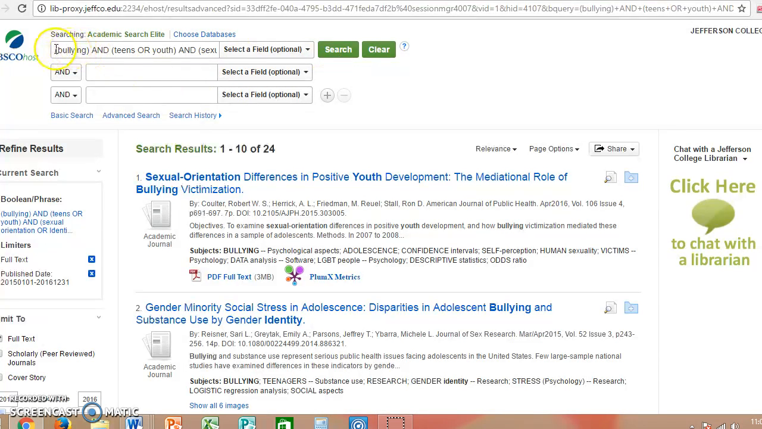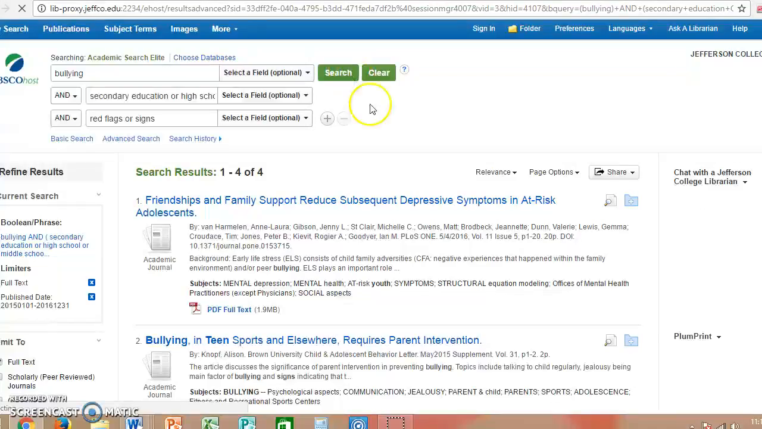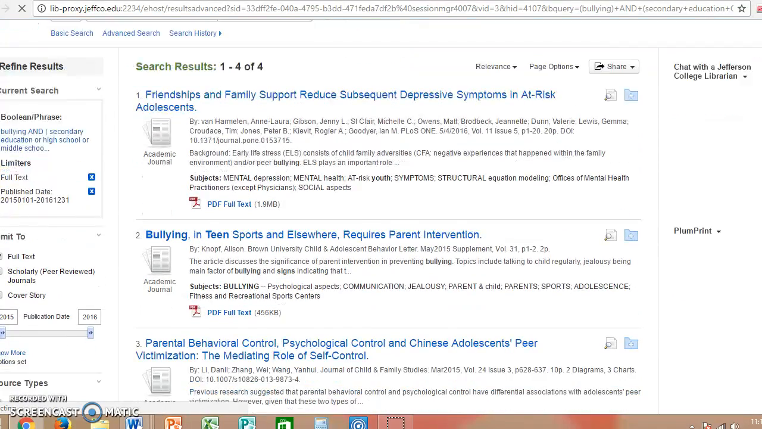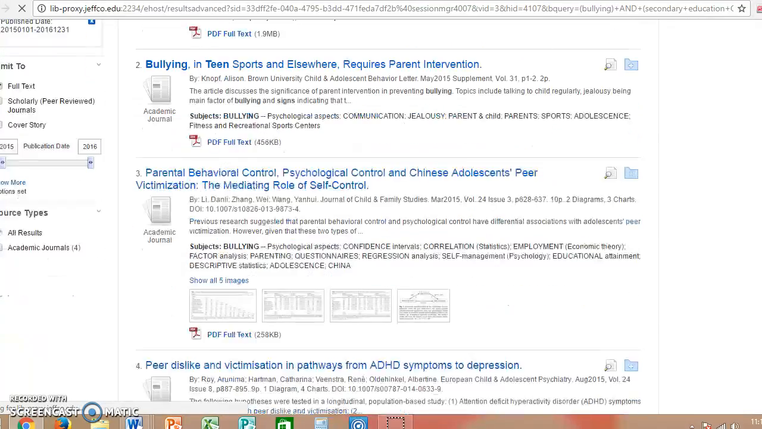And then we can also look at other topics as well. So let's see if we wanted to look up bullying. We can do secondary education, or high school, or middle school, or teens, or youth. And then we may want to do red flags or signs. Let's see what we come up with. So we don't have as many. Bullying in teens, parental intervention.